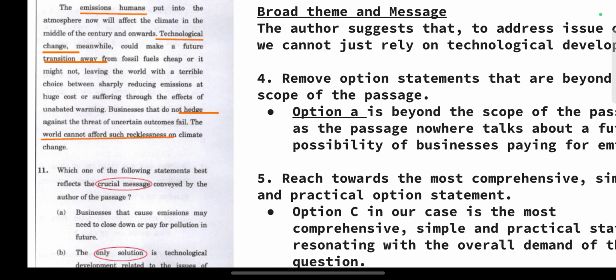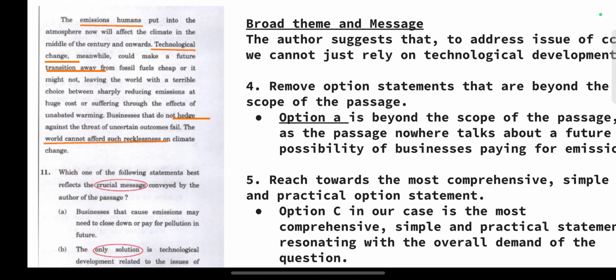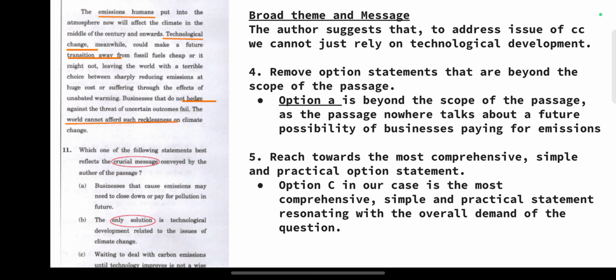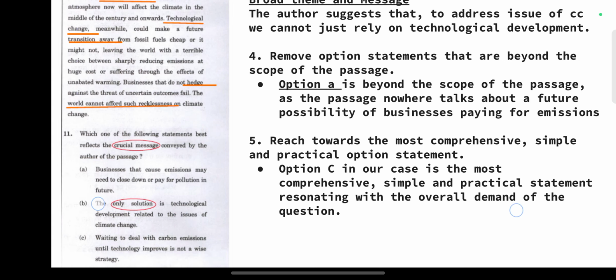So there is no clarity regarding technological change in dealing with climate change, right? This is the broad theme, and if we do not deal with this, the recklessness on the part of the world regarding climate change would be a difficult thing. So this is what the passage is saying.